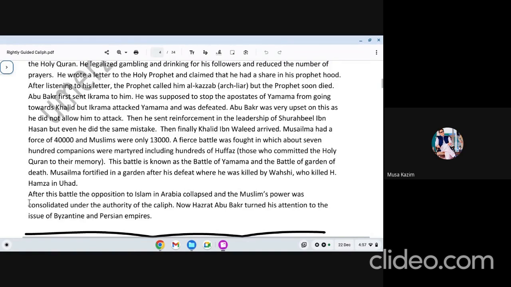And sir, this is also called the Battle of the Garden of Death. Exactly. Actually, what happened was, the severe battle was there. Musailama was watching it, but there was so much bloodshed in this battle, and that's why the battle is famous as Battle of the Garden of the Death.